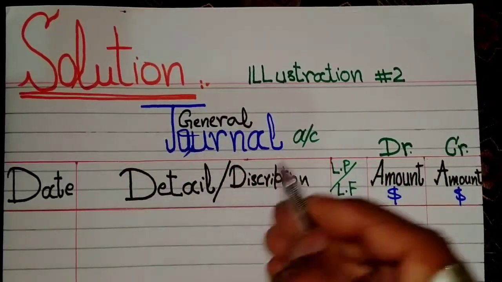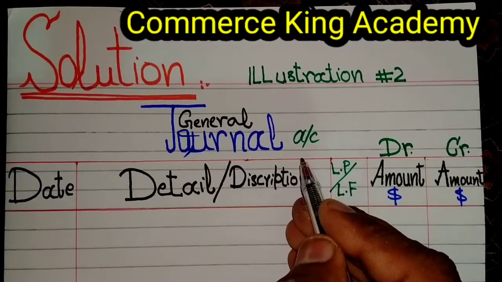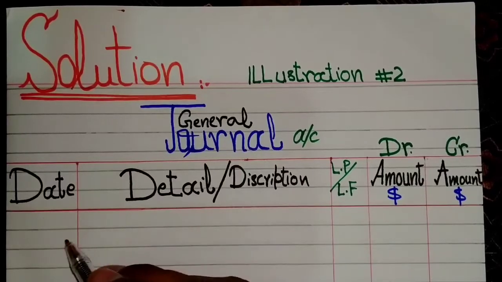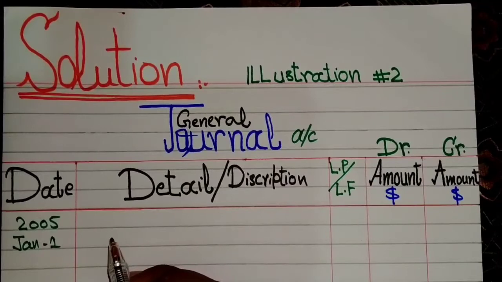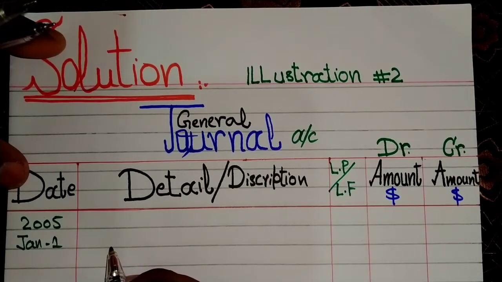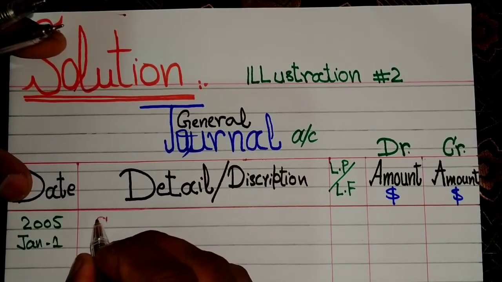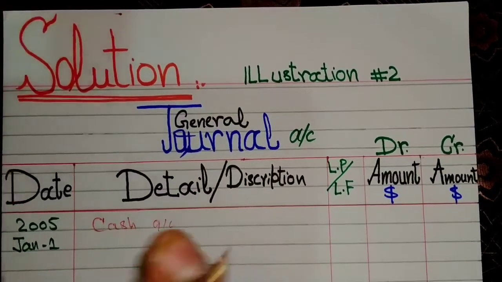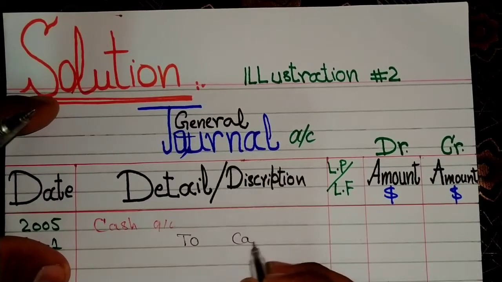This is the format of the journal account of Mr. Amir's business. Now we will enter the following transactions in the form of entries in this format. So the first entry of Amir's business is: Mr. Amir invested $60,000 as capital into the business. Cash to capital. Cash account to capital account.